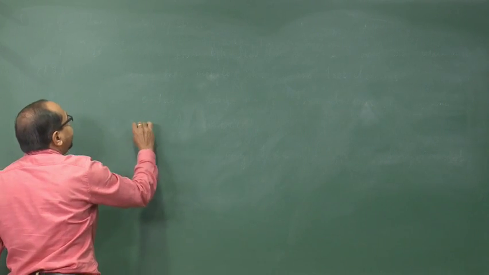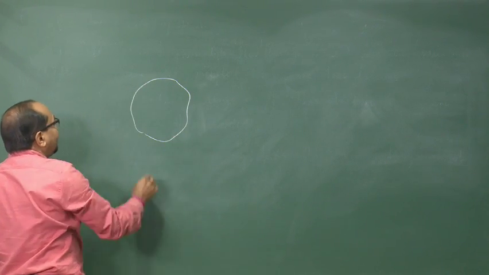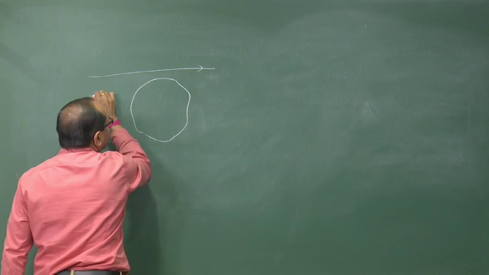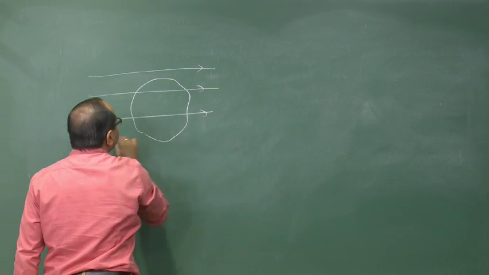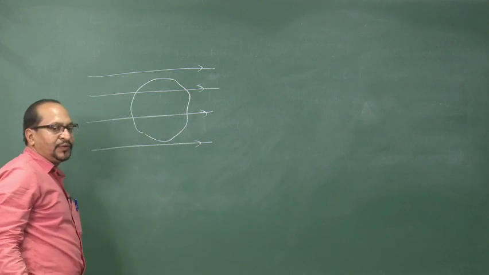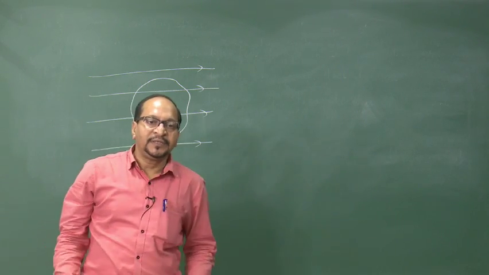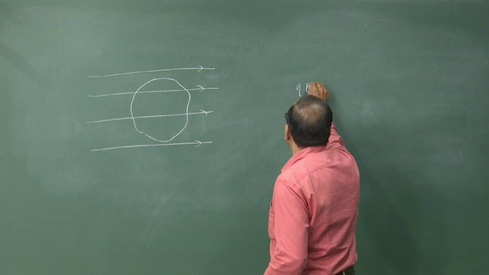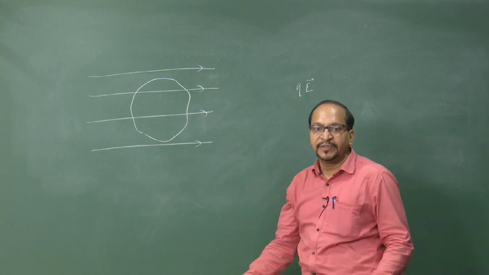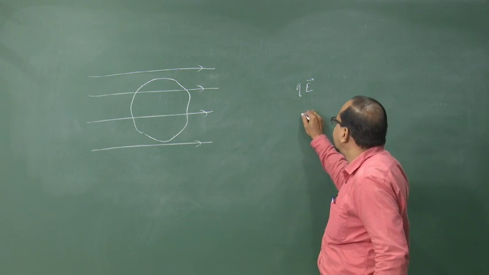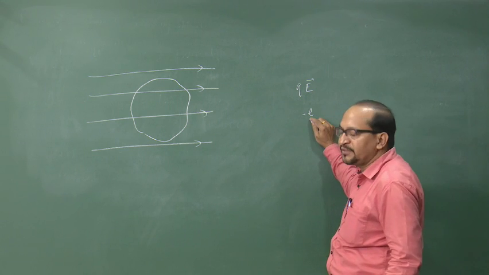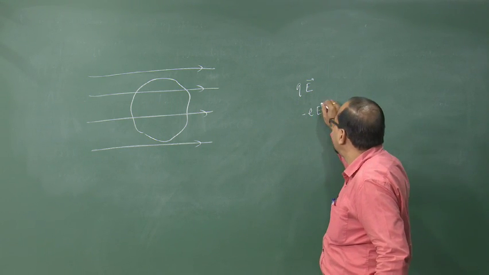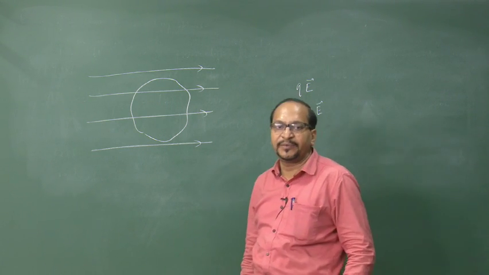If there is a conductor and we apply an electric field, what will happen? In an electric field, a charge q experiences a force qE. If it is a negative charge, that is an electron having charge minus e, it will experience a force minus eE.